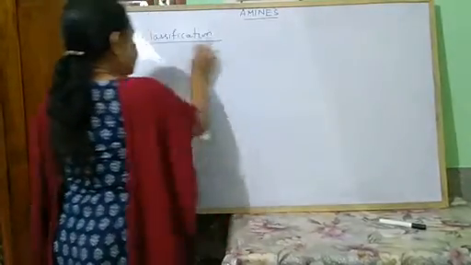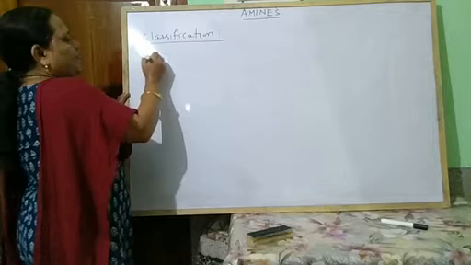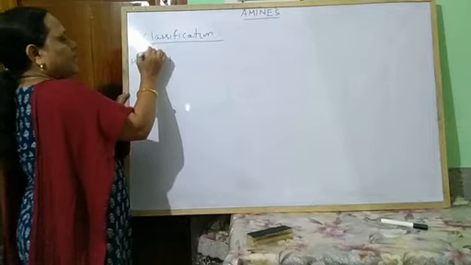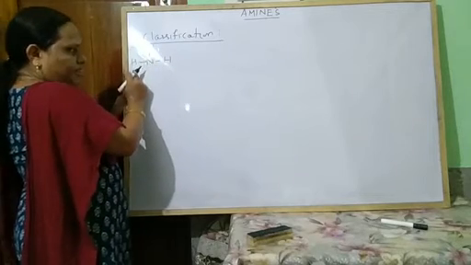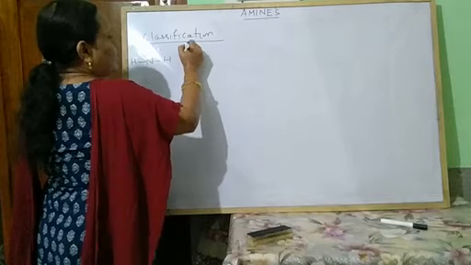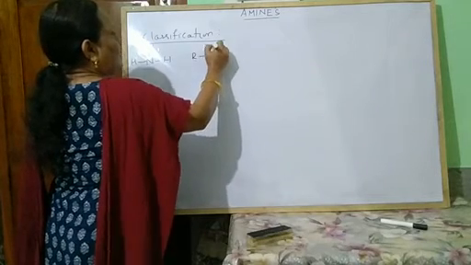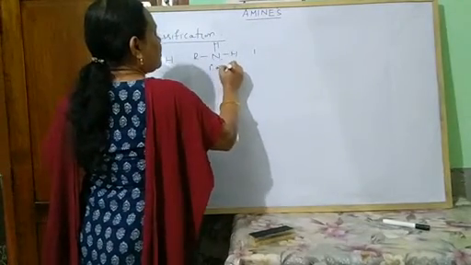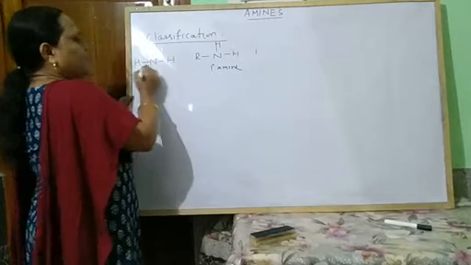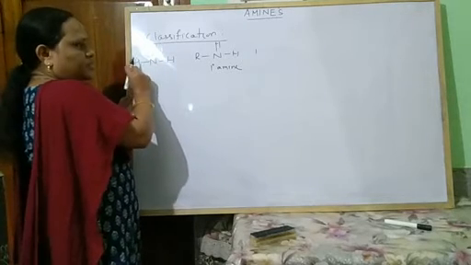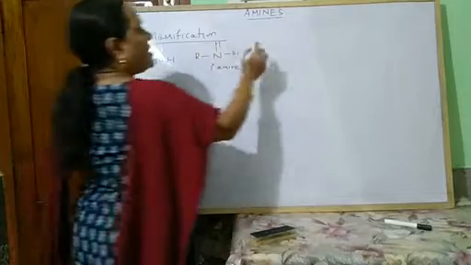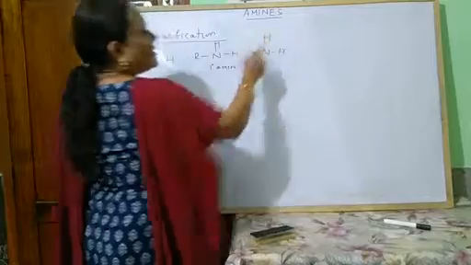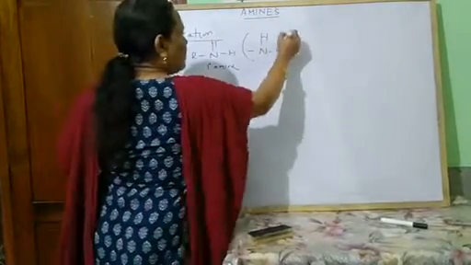Look at some examples. So you know N, H, H, H, this is ammonia. If 1 hydrogen atom is replaced by alkyl group, then I can write R, N, H, H. So this is primary amine. Here 1 hydrogen is replaced by 1 alkyl group. And what is the functional group here? The functional group is NH2. So this is the functional group.